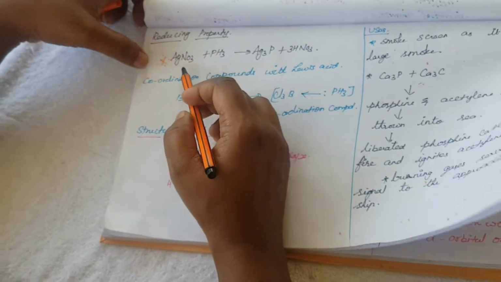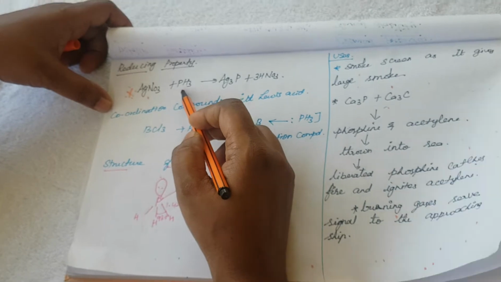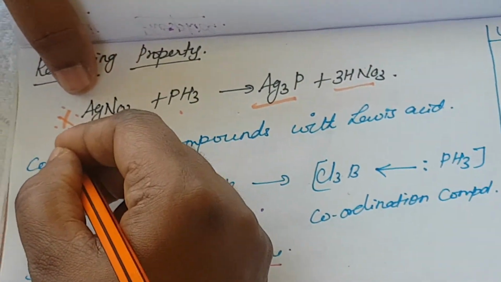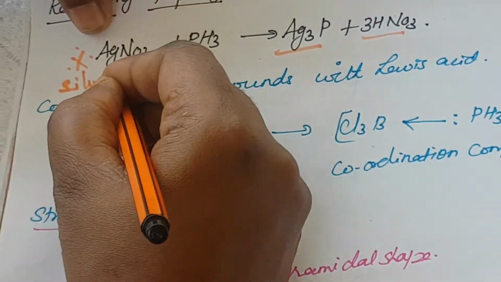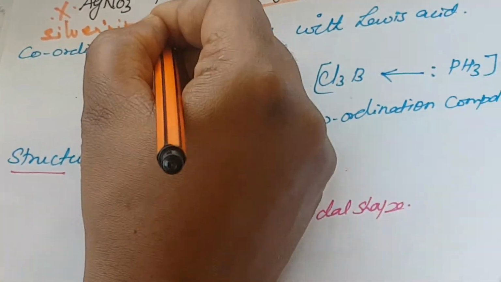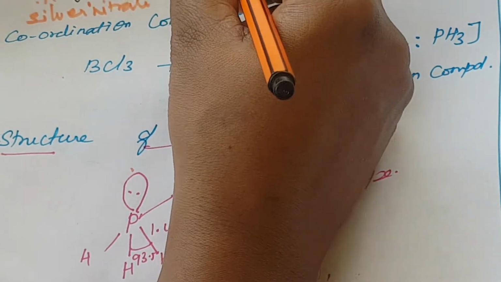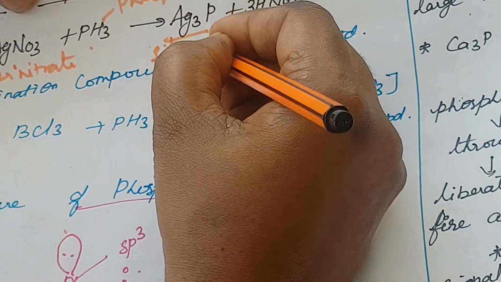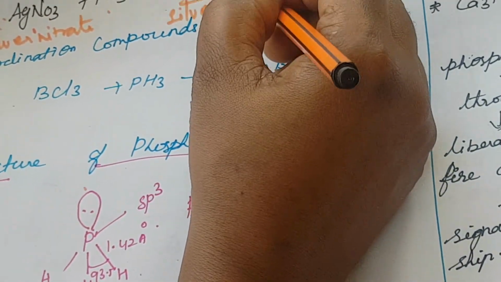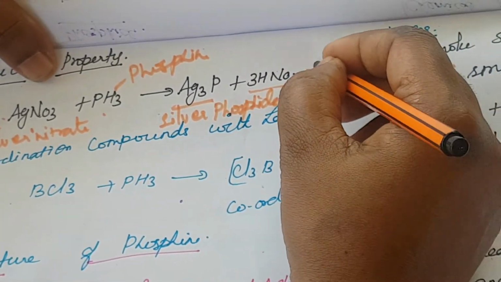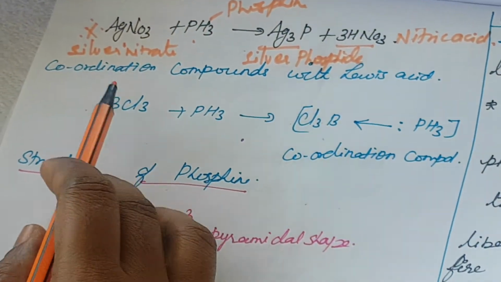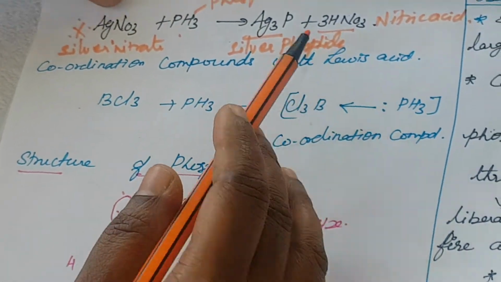This is repeatedly asked in questions: silver nitrate reacts with phosphine to form silver phosphide and nitric acid. Silver nitrate, this you know, that is phosphine. This is called silver phosphide. This is nitric acid. This is the reducing property, and another one is coordination compound with Lewis acid.